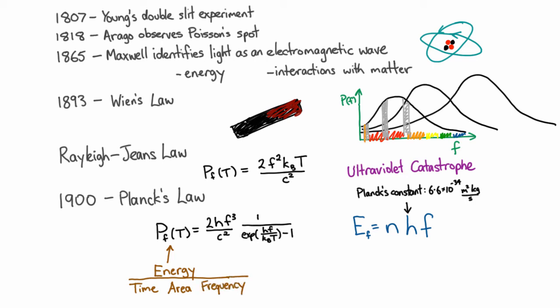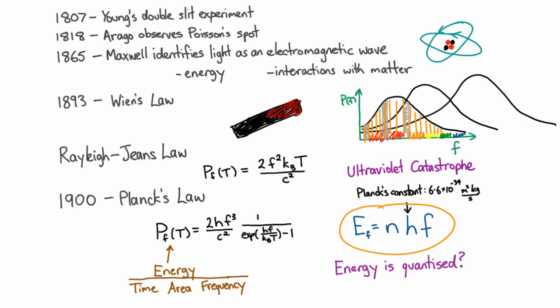So in other words, if we take all these slices, all these spectral radiances of different frequencies, and we add them all up, then we're going to get the total amount of power per unit area. And then if we multiply by the surface area of the object, we'll just get the total power being radiated by it. So Planck's law very accurately predicted the radiation coming off bodies, but it had to make this crazy assumption that an electromagnetic wave of a particular frequency could only come in packets of energy in these discrete quantized amounts. And so that was the real question that was sitting there, is why did this work?